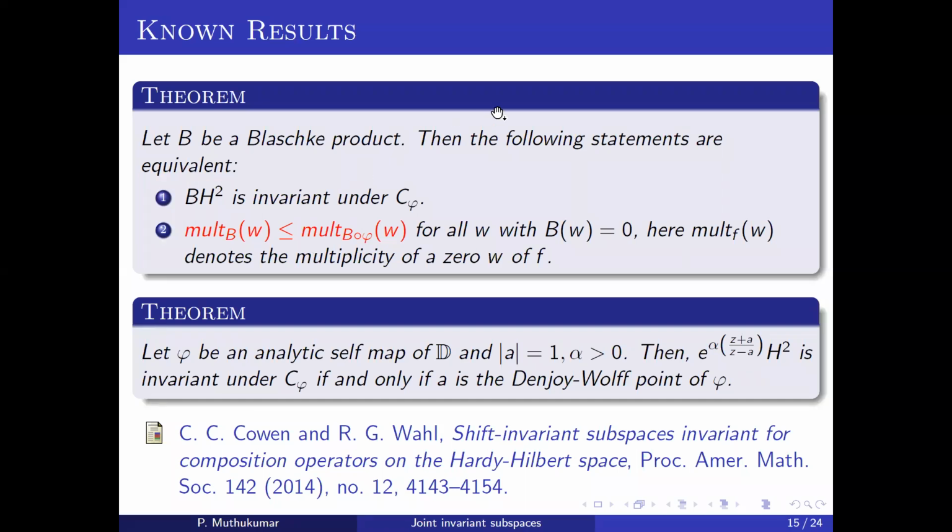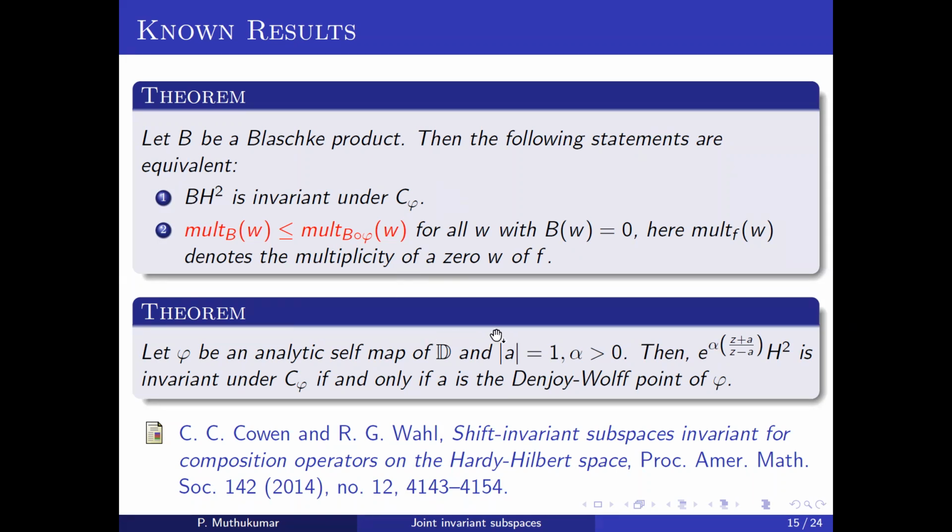And Cowen and Wahl did some beautiful results. It says that if you take a Blaschke product B, when will B H2 be invariant under C_phi? They take the zeros of this Blaschke product, and the multiplicity should be less than or equal to the multiplicity for the function B composed with phi. This is for the Blaschke case, when B H2 is invariant under C_phi.